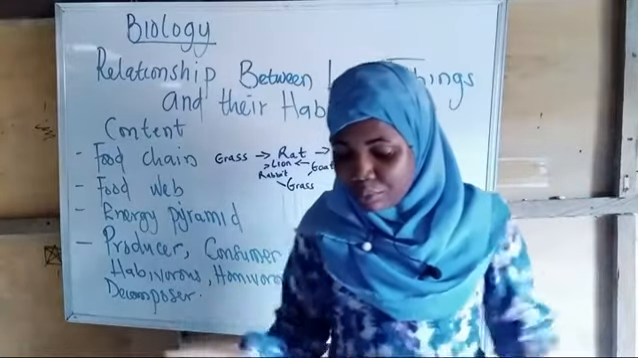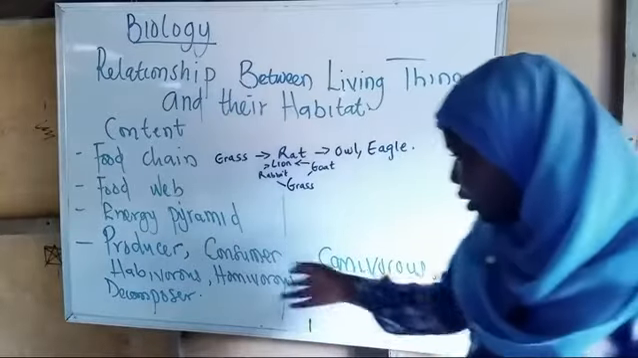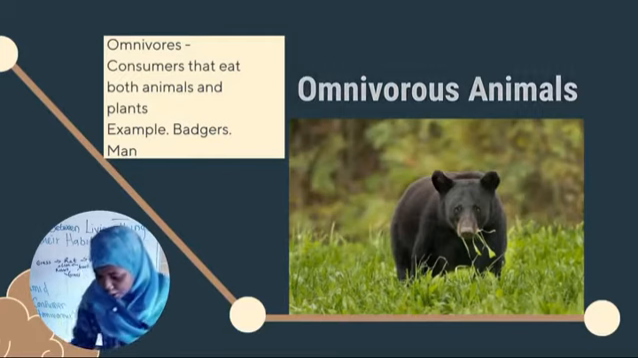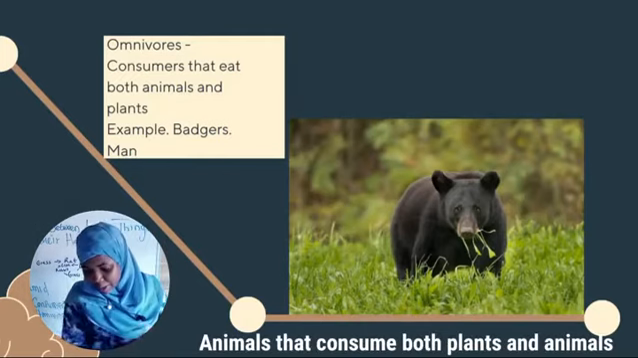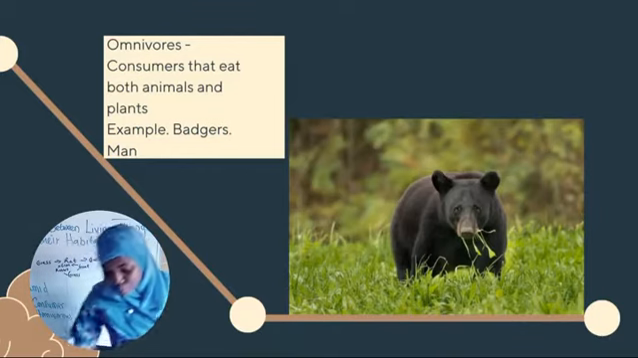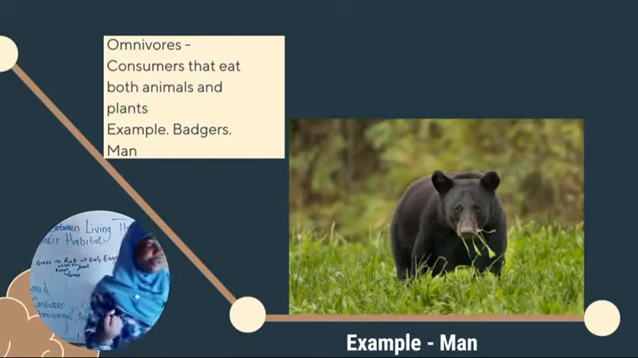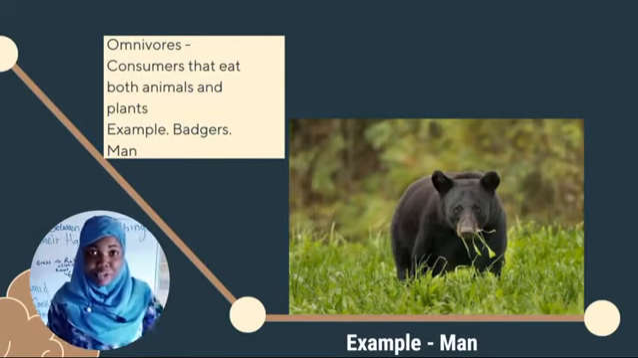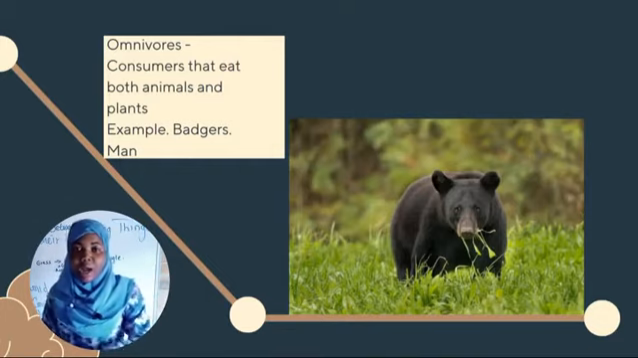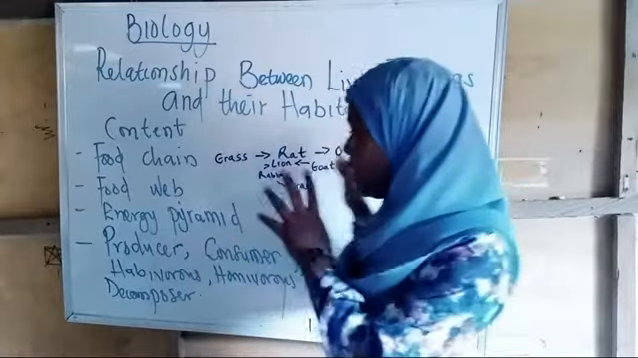Now, another type of relationship is the omnivorous animals. The omnivorous animals consume both plants and animals, such as we. Man, we are omnivorous because we eat both plants, which are our vegetables, and we also feed on animals, which are our goats, our sheep, our chicken. So those are relationships in a particular habitat.